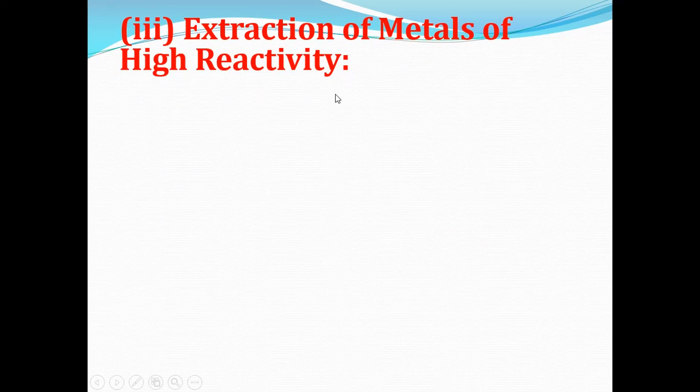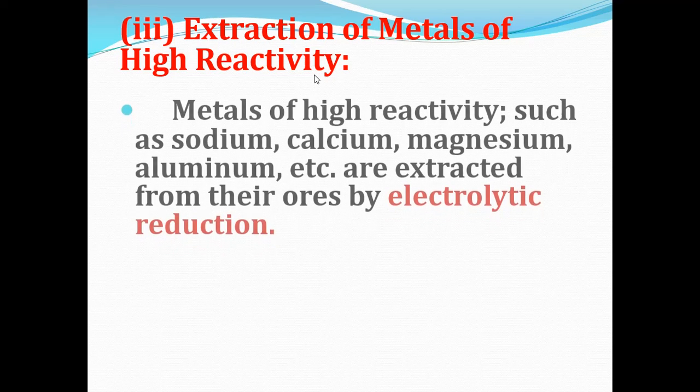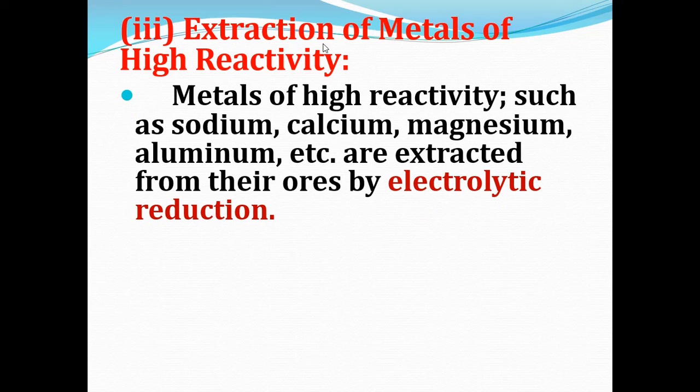Now the third step, extraction of metals of high reactivity. We have studied extraction of metals of least reactivity and medium reactivity. The last part is extraction of metals of high reactivity. Metals of high reactivity, for example sodium, calcium, magnesium and aluminium, are extracted from their ore by the process called electrolytic reduction.